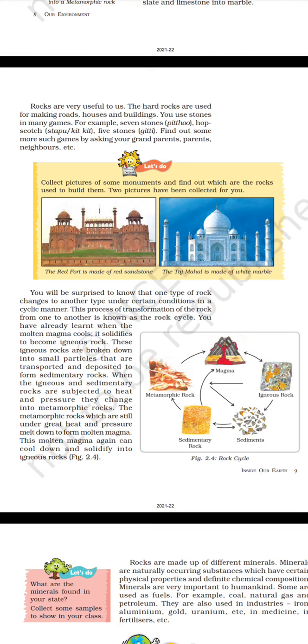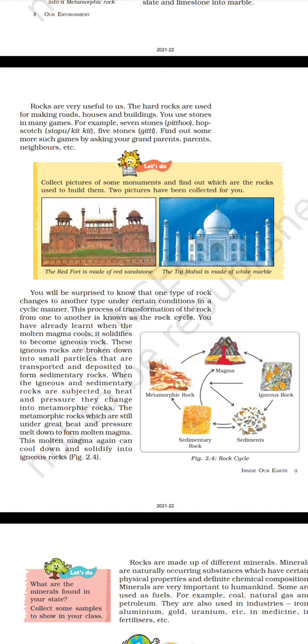Take a look at figure 2.4, rock cycle. Igneous rock, sediments, sedimentary rock, metamorphic rock, magma. You will be surprised to know that one type of rock changes to another type under certain conditions in a cyclic manner. This process of transformation of the rock from one to another is known as the rock cycle.